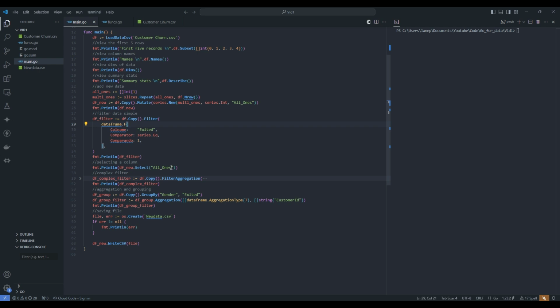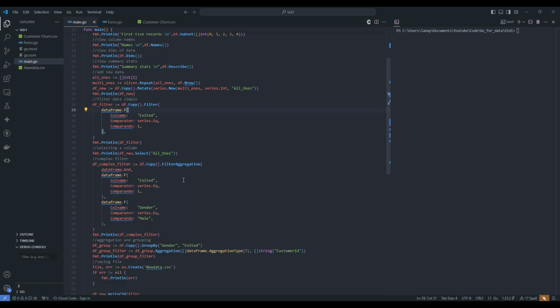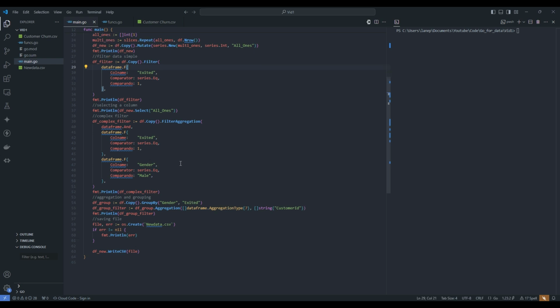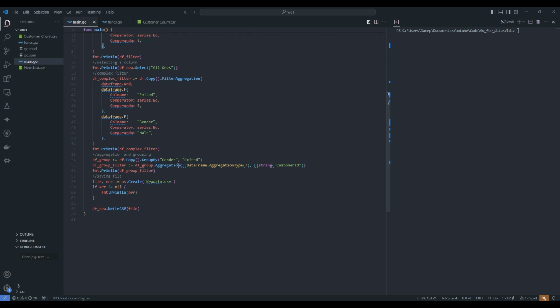This is to actually view the column. And here's the more complex filter where we're using a filter aggregation. And here we're simply saying that we want both of these statements to be true. So the exit status must be 1 and the gender must be male. So we can use this filter aggregation to actually have multi-filters set up on our data frame. Here's our grouping, here's our saving, and this is essentially all of the functions that we're covering in our actual presentation. So now over here, I'm going to do go run period.